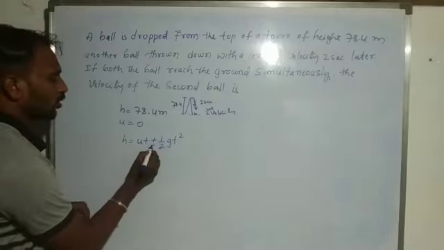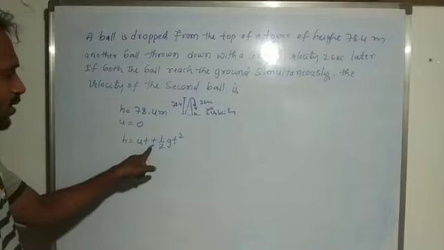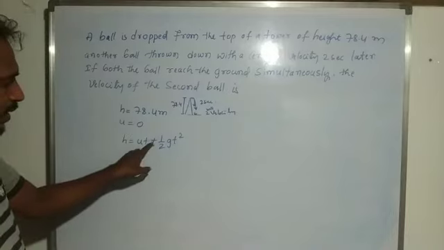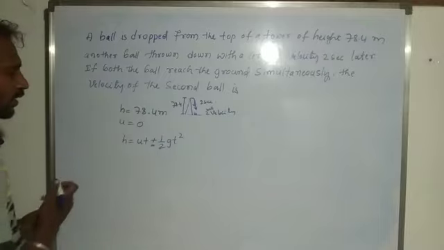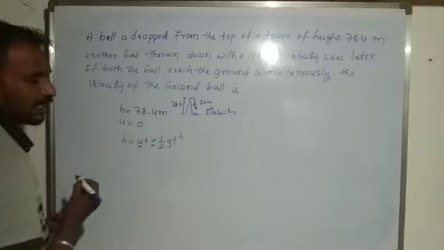So here the ball moves in the downward direction, so for this reason we consider g positive. h is equal to ut plus half gt square. Here the initial velocity is 0.